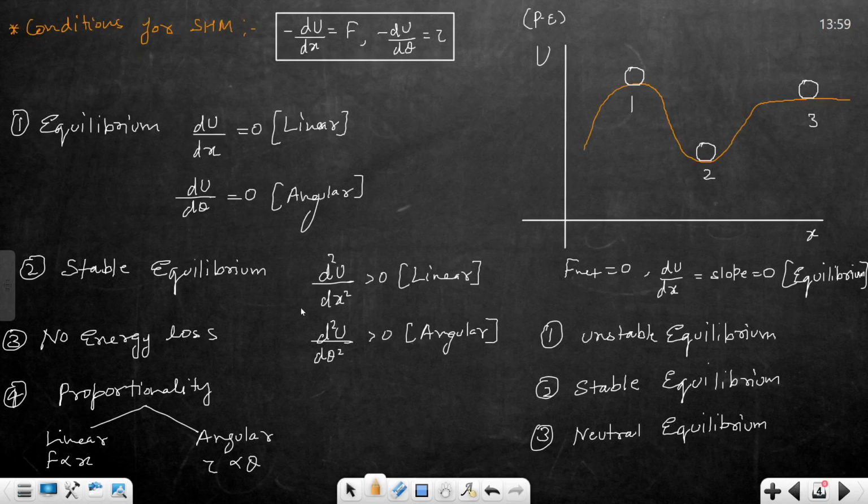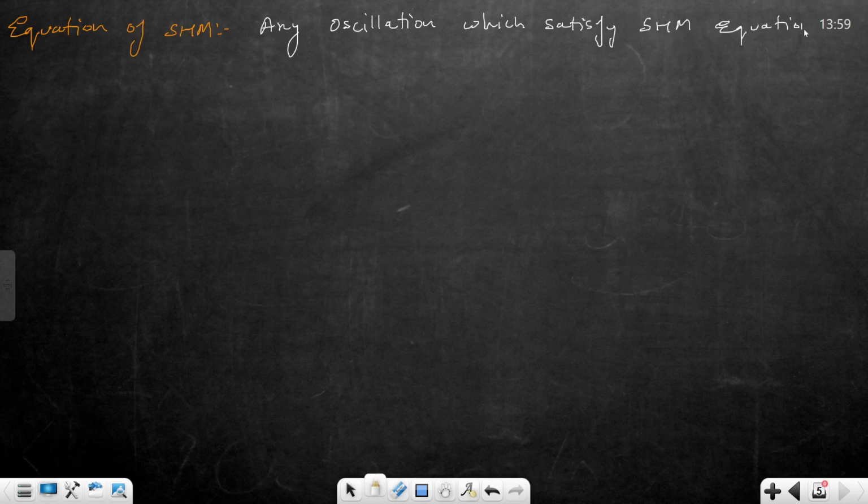Other than these conditions, there is another condition that any process which is performing SHM must meet this equation, must satisfy this equation. Any oscillation which satisfies the SHM equation is SHM. Clear?